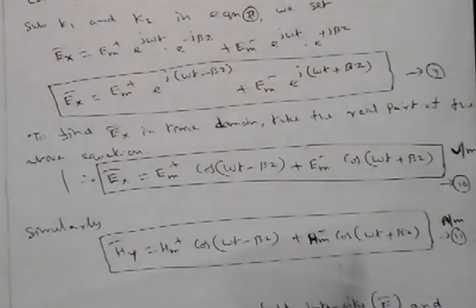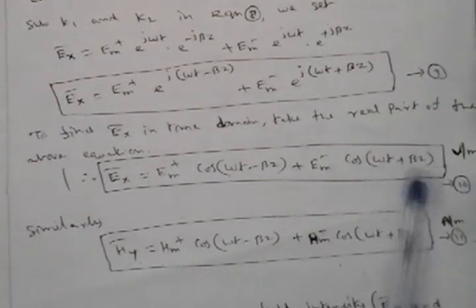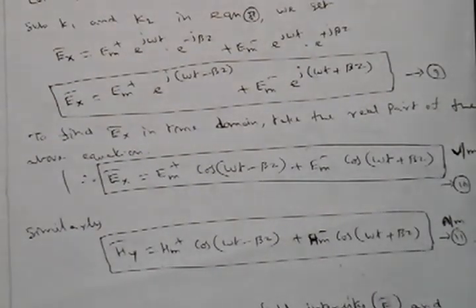This is called the solution of a uniform plane wave propagating through free space. Ultimately, a solution means giving the electric field expression and the magnetic field expression. This is the electric field expression and this is the magnetic field expression.